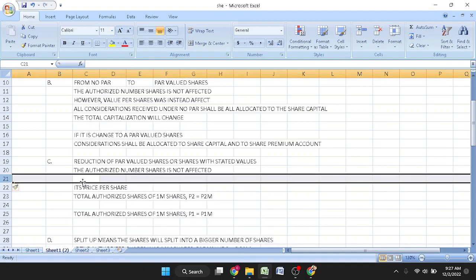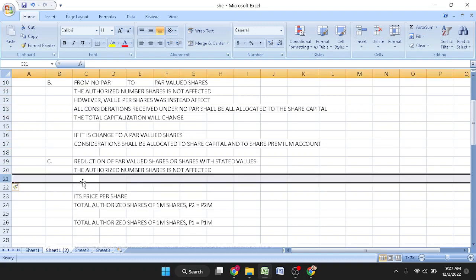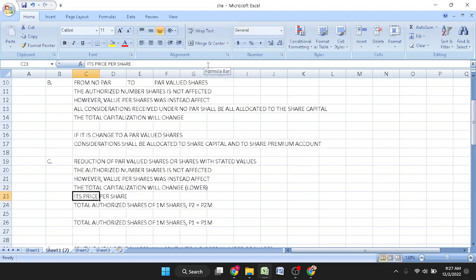However, the value per share will now be affected, then the total capitalization will change, and definitely it will change to lower. It will be reduced also.